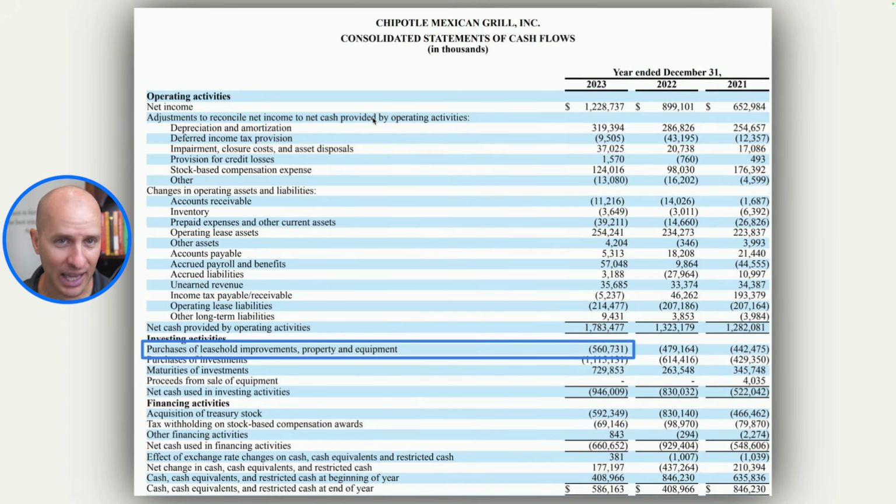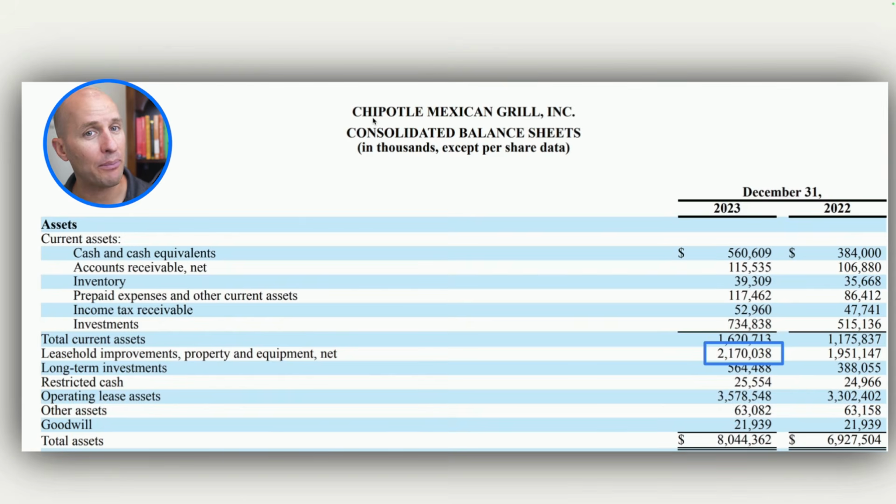However, when looking at the cash flow statement, we will also see that Chipotle purchased $560 million in new property, plant, and equipment, aka capital expenditures. So, because Chipotle purchased $561 million in new property and equipment, but it only wrote off $319 million in depreciation, that caused Chipotle's total property, plant, and equipment value to go up by more than $200 million during this period.